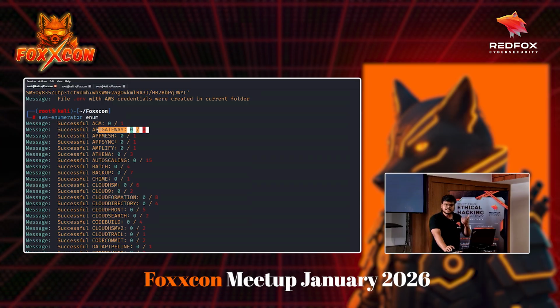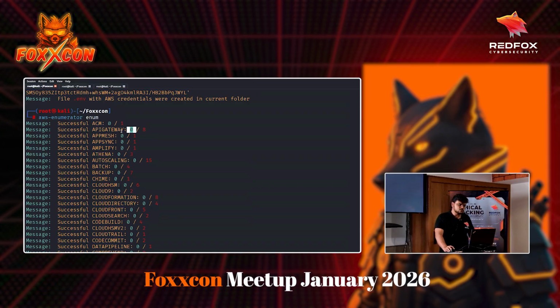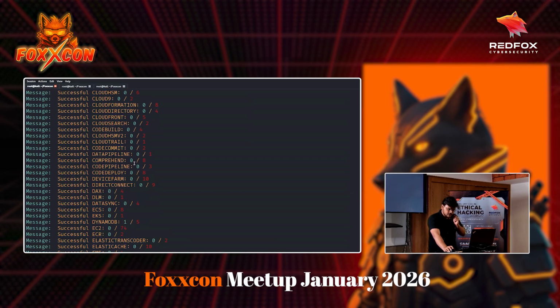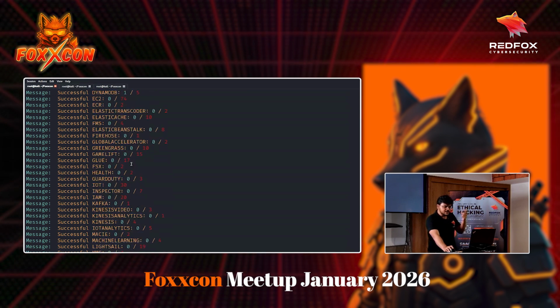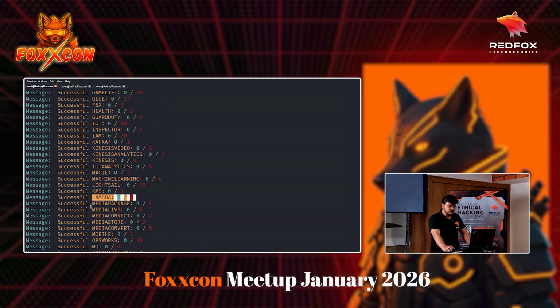actions in AWS, like get action, list action, delete action. It has tried sending all these events and it has gotten 0 response. It means we don't have any access to this particular service. But similarly there are lots and lots of services. It will go through each and every AWS service, and if you see, we see some here. So it means that we have some access to the Lambda service.